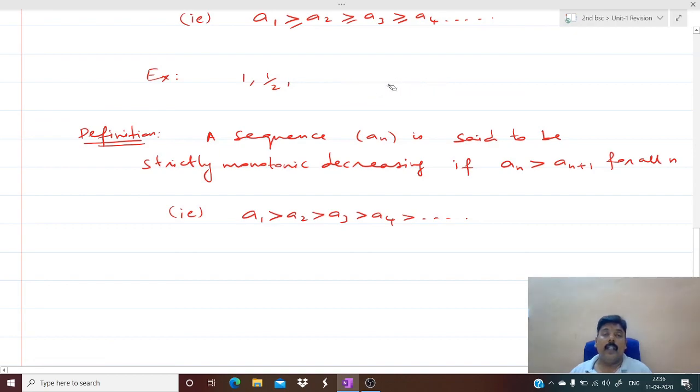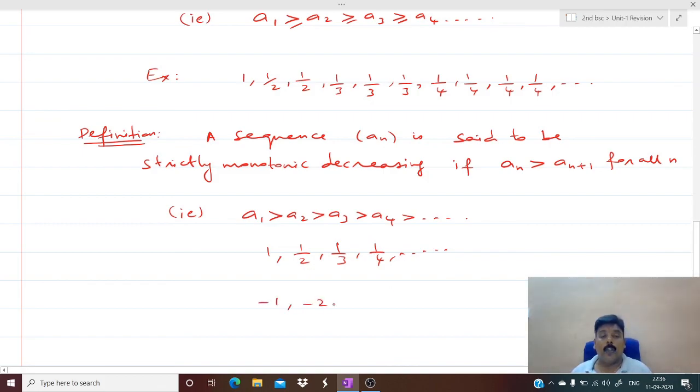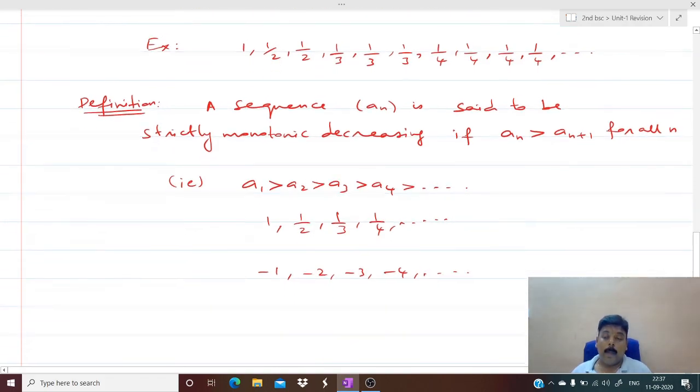Here I can even say monotonic decreasing, nothing wrong in it. I can write like this: 1/3, 1/3, 1/3, 1/4, 1/4, 1/4. Some terms are equal also. Whereas here you see 1, 1/2, 1/3, 1/4, etc. So this is an example of a strictly decreasing sequence. Or I can say minus 1, minus 2, minus 3, minus 4 is also an example of a strictly monotonic decreasing sequence.